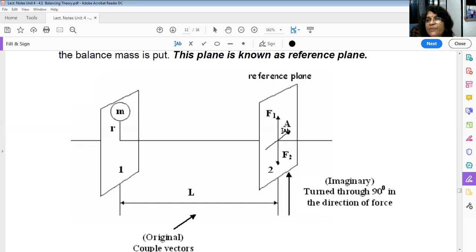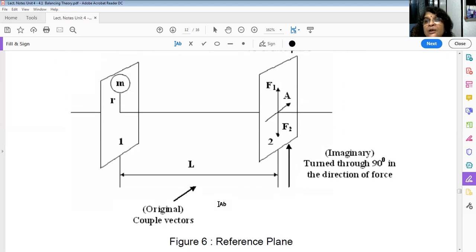Same force m r omega square. So what I did, by putting masses here equal and opposite, I have shifted this unbalanced mass into this plane. But what has happened, the unbalanced mass is there, but an additional couple is introduced, that is of magnitude m r omega square into L. What is the magnitude of this couple? m r omega square into distance between these two planes, that is nothing but the L.